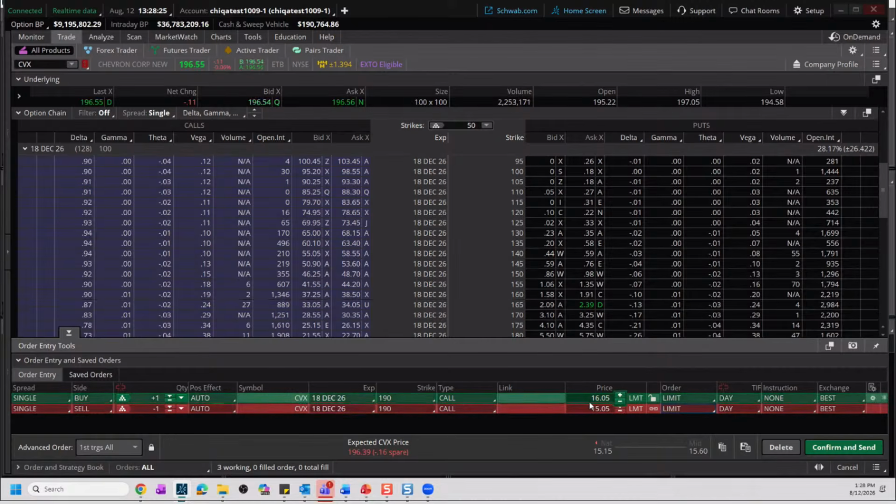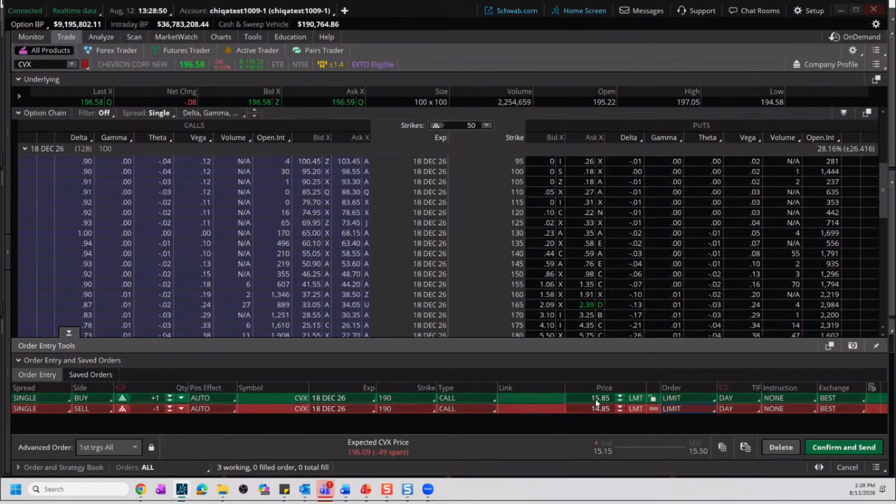So what we can do in this case, we can place a really small trade, and let's just say we didn't want to put a stop on something, but we wanted to place a little bit of a small trade, have a smaller position size. This means that since the price of this option is still within our risk tolerance, we wouldn't necessarily have to put on a stop in this one. We definitely can, but we don't need to in this sense.